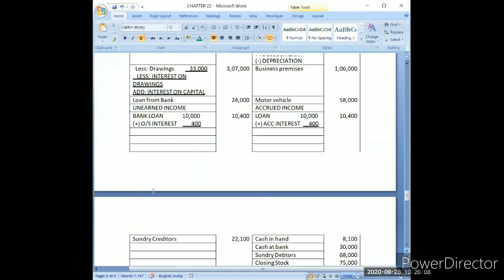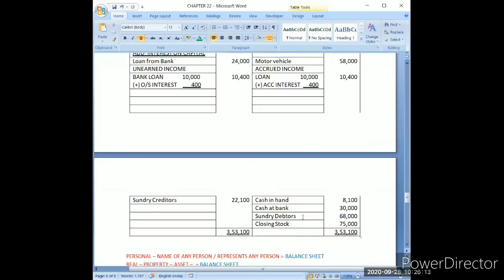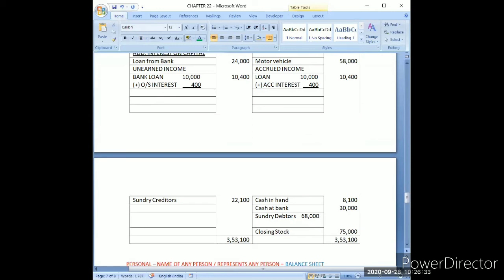Second time, see here I have written the debtors in the balance sheet. Suppose this is again the amount given in trial balance, 68,000. And 1,000 has become bad debts from it. So my debtors are reducing, that we have discussed right now in the journal entry.